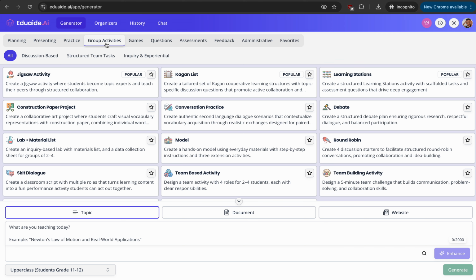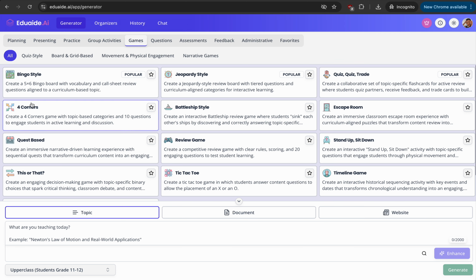I love this. The reason why I love Eduaide is because it's something that every teacher, every educator can really relate to, because that's the terminology that teachers use. It's based on theories and different teaching strategies that we learn in our workshops, in our webinars, and so much more. Okay, and games, Bingo, Star, Jeopardy, Quiz Trade, Escape Room, Review Game, This or That, Tic-Tac-Toe, and so much more.